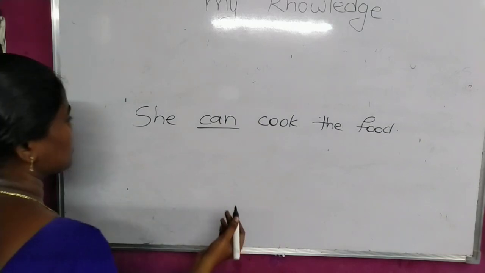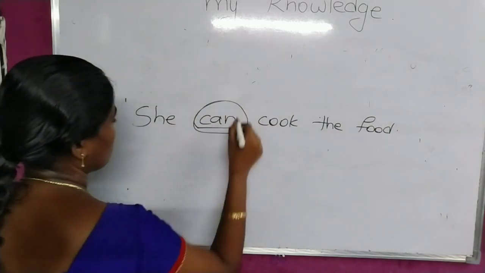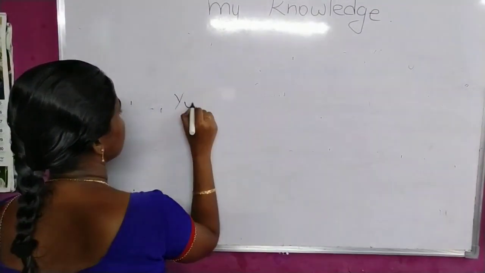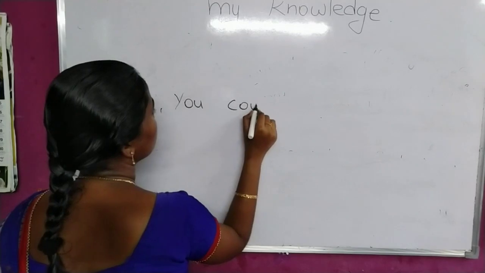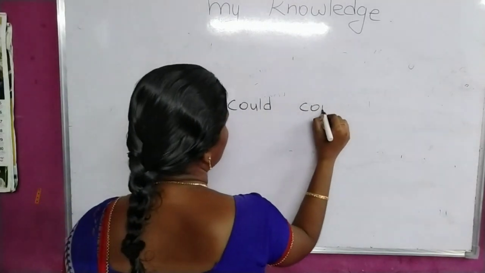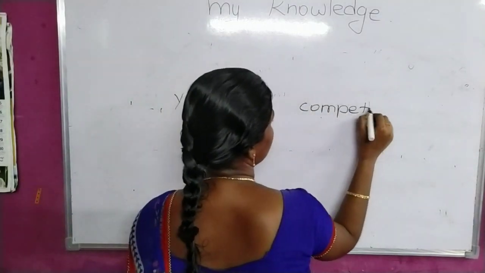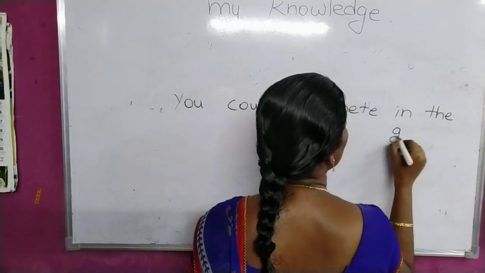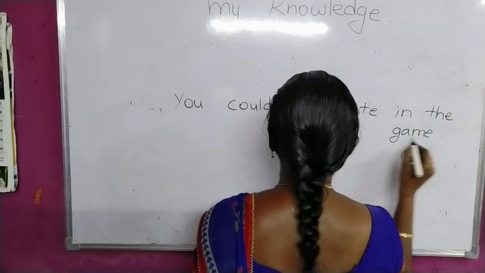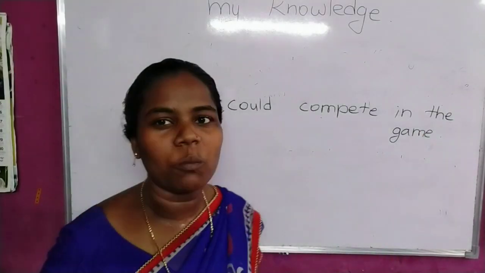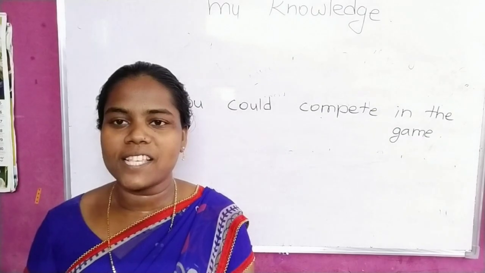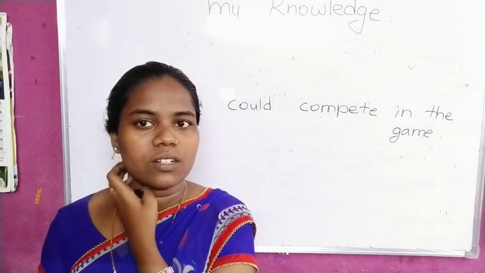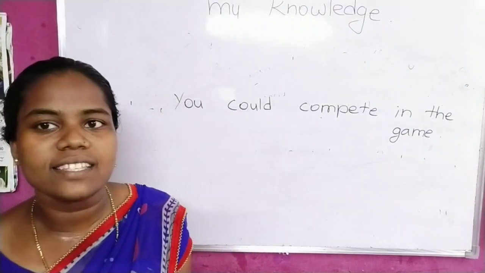When you want to say that they can do this work, then you can use this verb. So this is also a helping verb. You could compete in the game. Okay, that means you are capable of competing in the competition. You are capable of participating, and also you can be a competitive one.